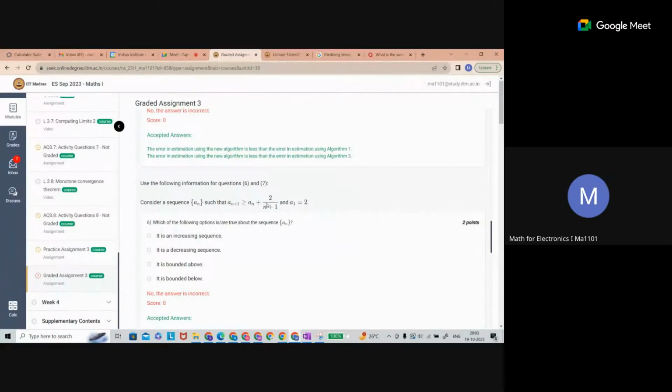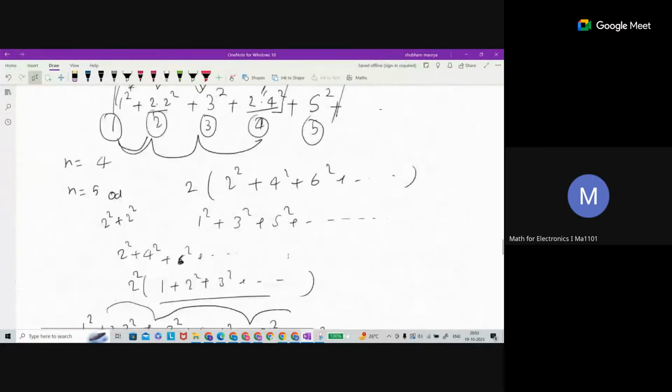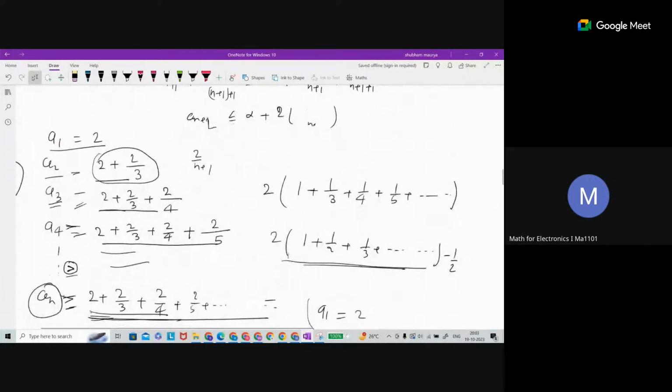So see, what is that? If you see, the first thing is there is an inequality. Each time you just take the minimum one, and what you are getting is +2 each time. The minimum one is added with +2, and also there is one bigger series happening, always going to be greater than 2, and some additional number is there. This number will tell you whether it is going to be bounded above or not. That's the only way I am looking at it now. There is no other way.